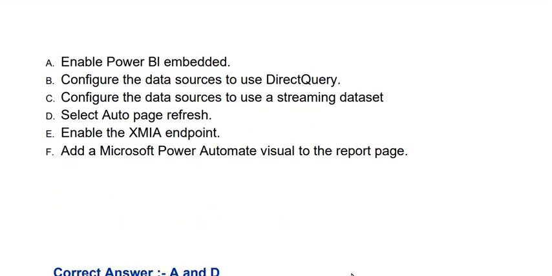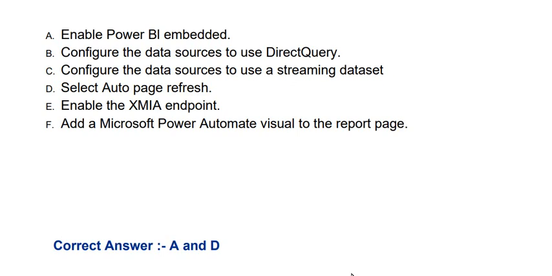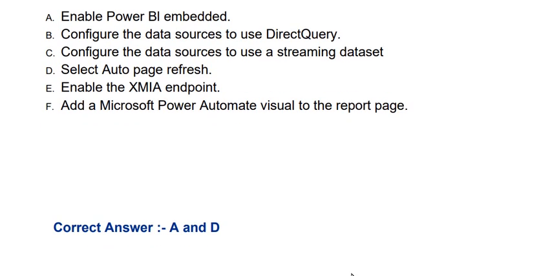The options are option A, enable Power BI embed, option B, configure the data sources to use DirectQuery, option C, configure the data sources to use the streaming dataset, option D, select auto page refresh, option E, enable the XMLA endpoint, option F, add the Microsoft Power Automate visual to the report page. The correct answers are option A and D.